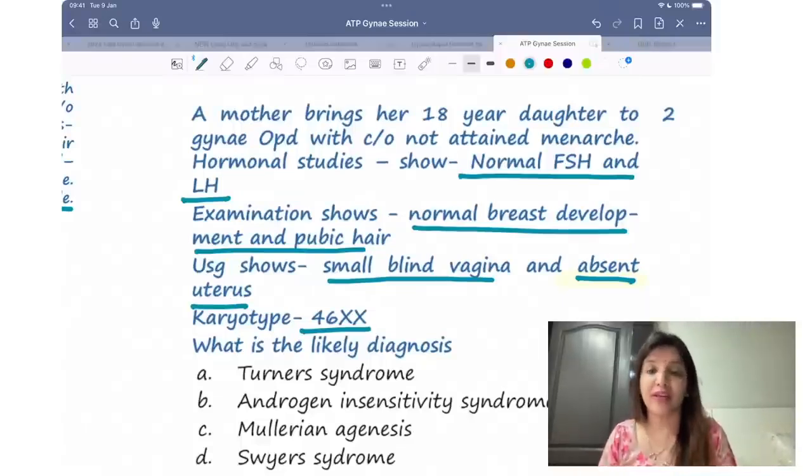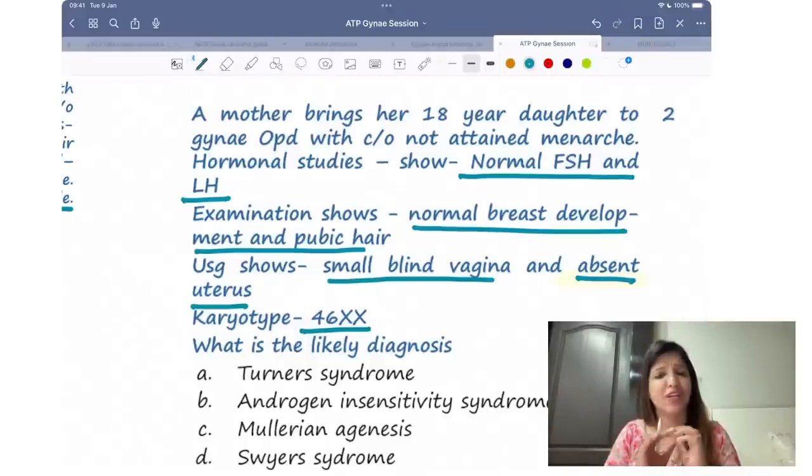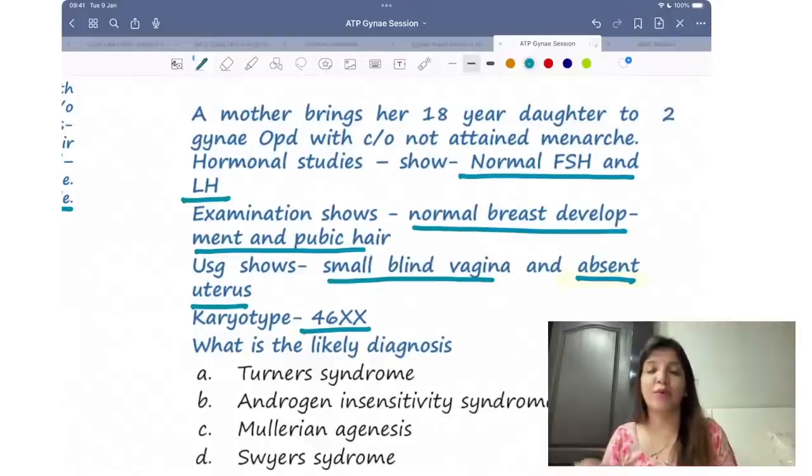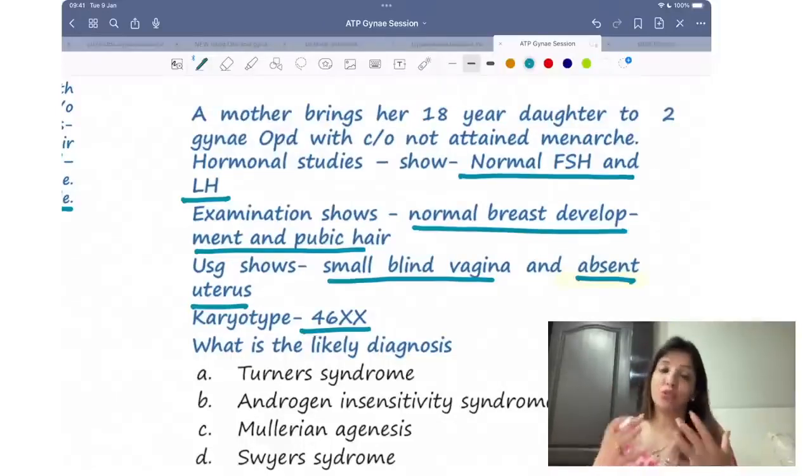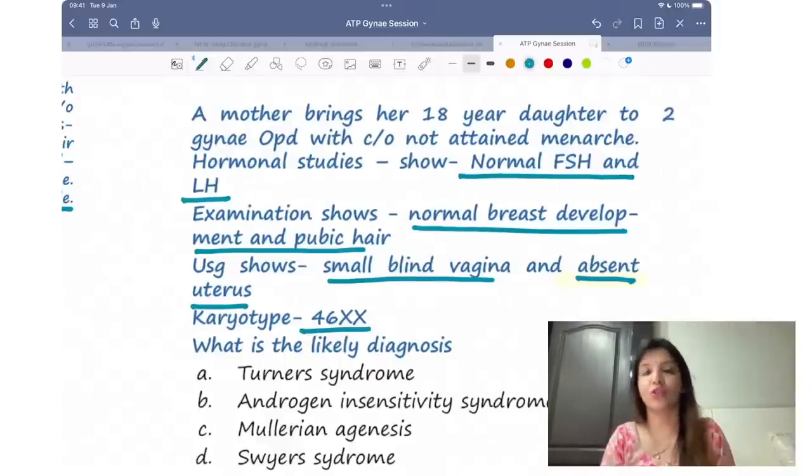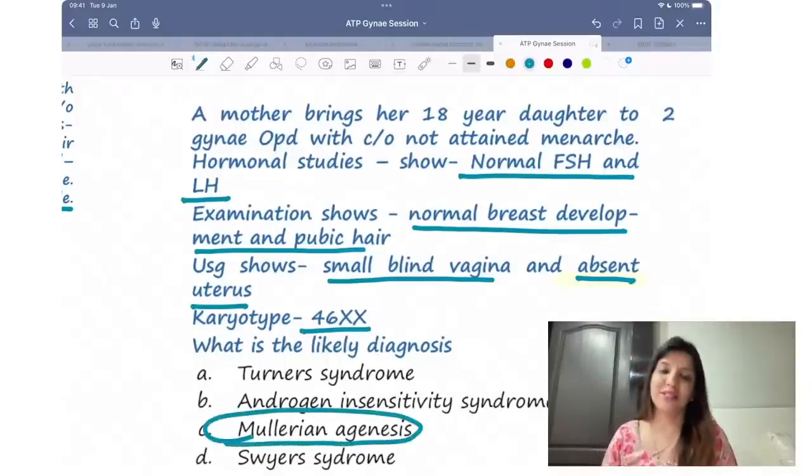As I told you, in Mullerian agenesis, LH, FSH, everything would be normal. In case of Mullerian agenesis, breast development will also be normal, pubic hair will be normal. In androgen insensitivity syndrome, breast is well developed, pubic hair is not well developed. ठीक? So answer is Mullerian agenesis.